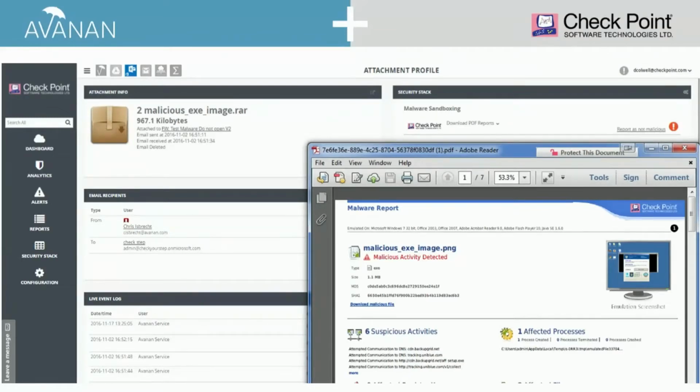So for anyone who's an existing Checkpoint customer today, these technologies should look very familiar to you. The same tools, the same logging, the same reporting you're going to get in the traditional sandbox environment is also available through the Avanan portal. So if you have Checkpoint today, it's a very familiar product to use, because the same reporting, the same information you're receiving today in your traditional network security also becomes available through the Avanan portal.